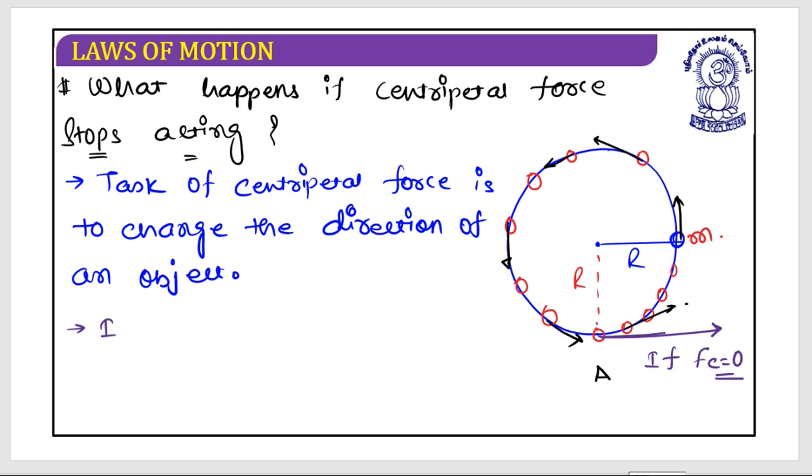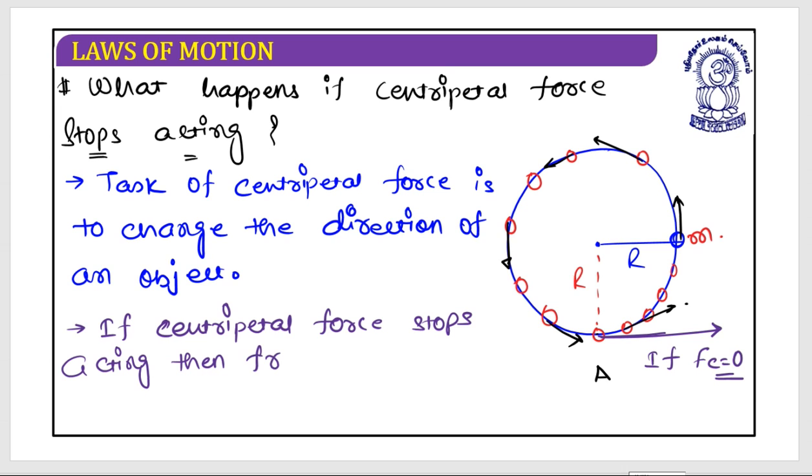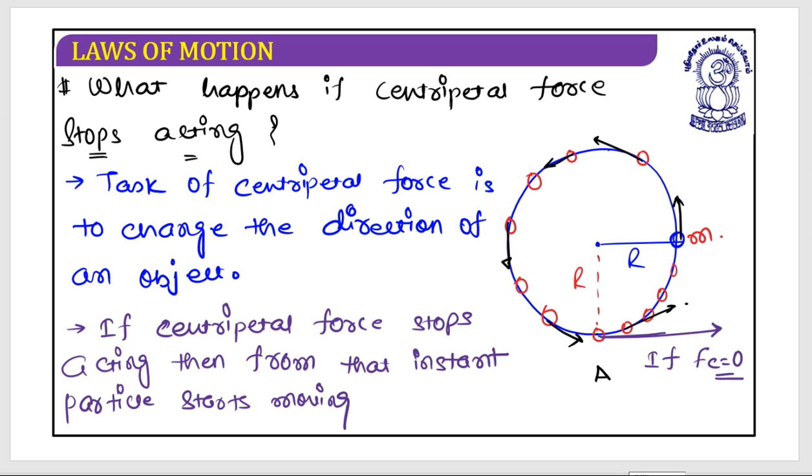So if centripetal force stops acting, then from that instant the particle starts moving tangentially, that is, the particle will start moving in straight line motion.